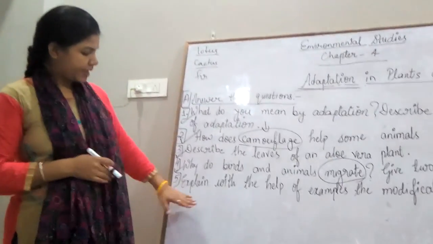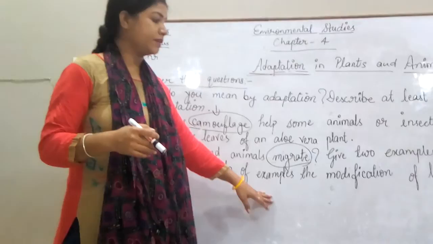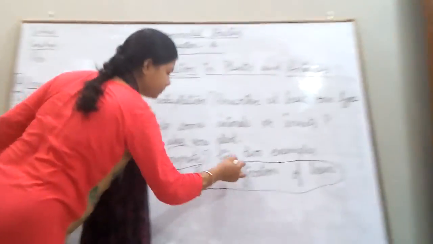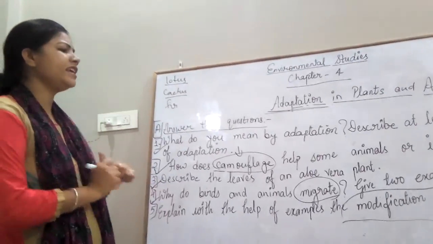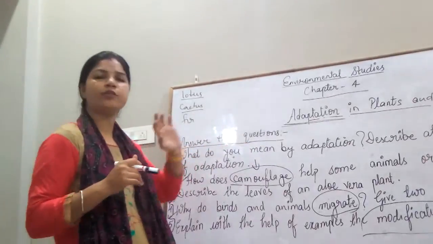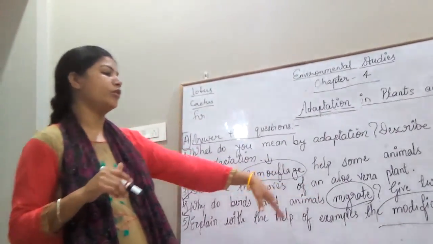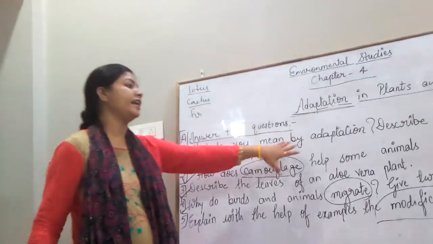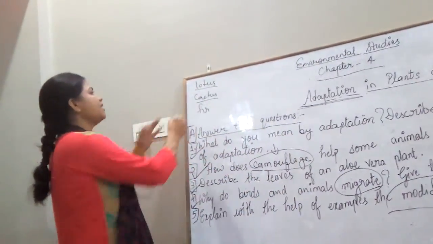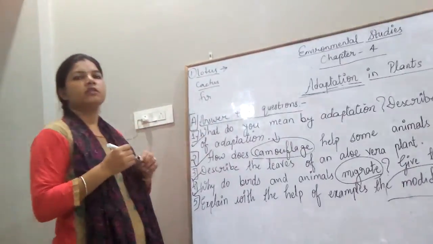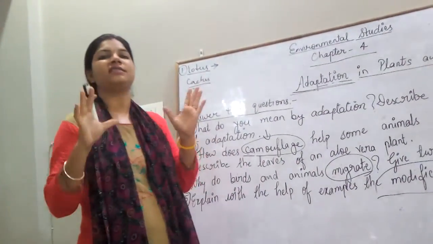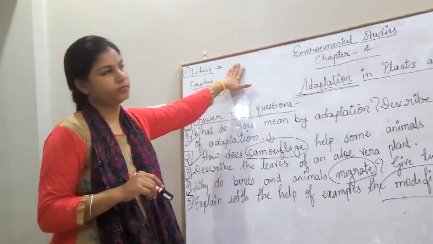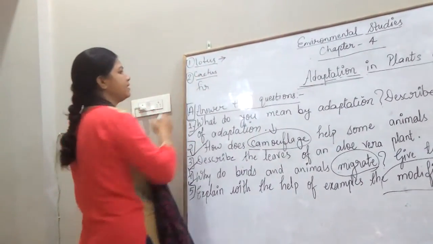Next question is, explain with the help of examples the modification of leaves. See, it is asking about the modification of leaves. Why the leaves are modified, I have explained before. They are modified to survive in odd conditions, like they are adapting themselves. So first one is lotus. The leaves of lotus have a waxy layer on their surface so that they prevent spoilage. Okay. Number 2 is cactus.